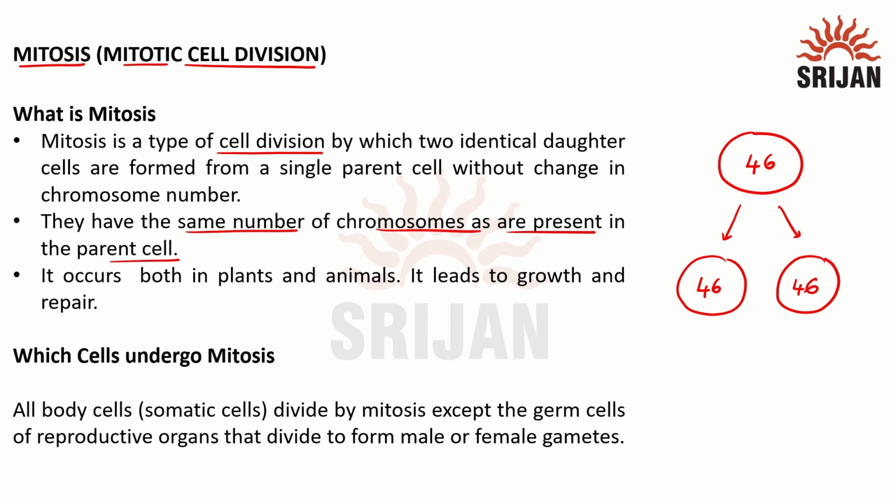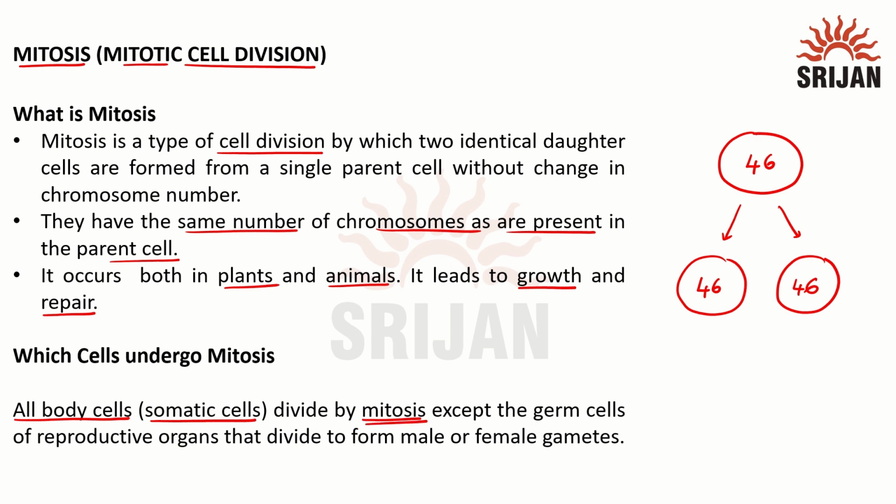So this occurs both in plant and animal cells. This type of cell division leads to growth of the individual and repair and replacement of damaged parts. Now, which cells will undergo mitosis? All our body cells, which are known as somatic cells, will divide by mitosis.